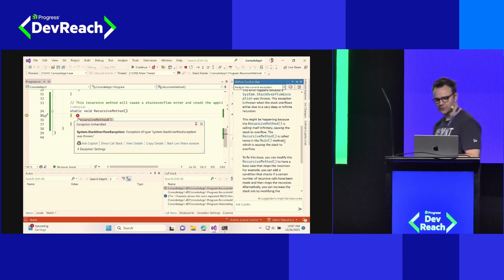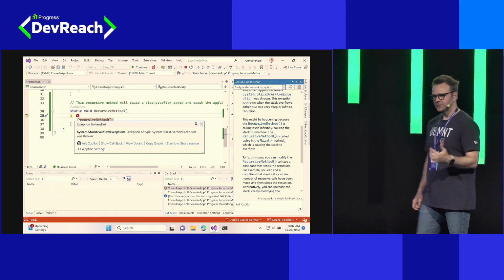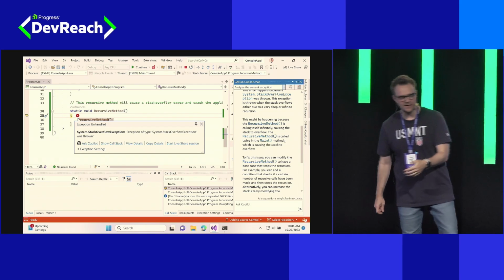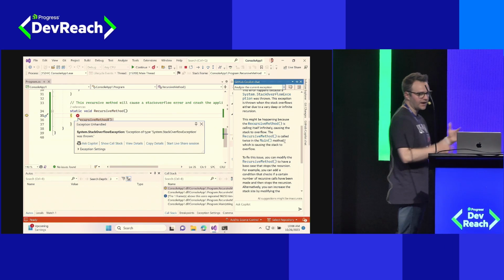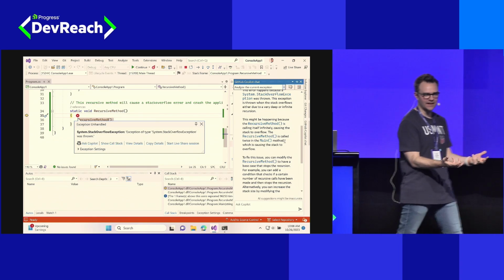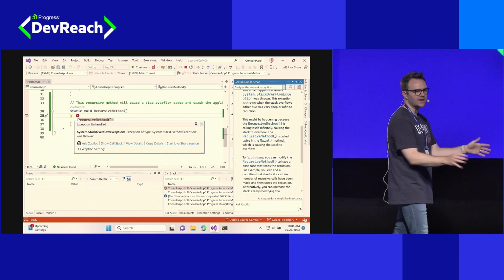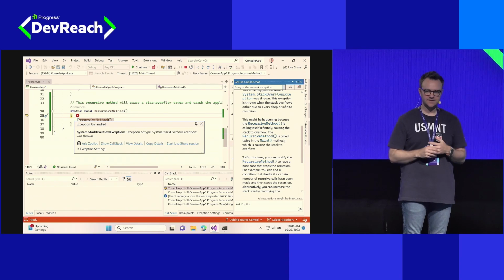So within Visual Studio, you now have the ability to use Copilot to understand your exceptions, to understand your CPU analysis as you're debugging, all kinds of additional integrations to help make your experience as a developer more productive. And that's what we've talked about all morning today. You can use it to write code and so much more in VS and VS Code.